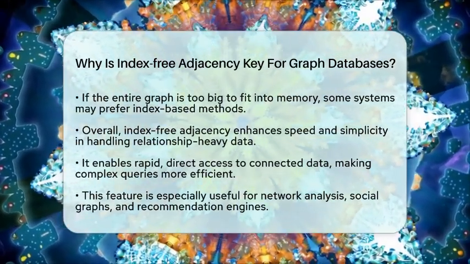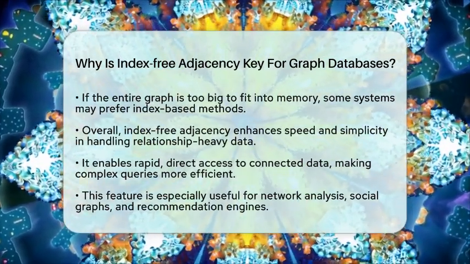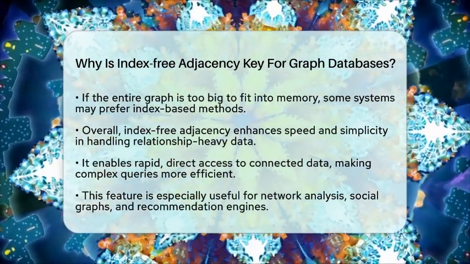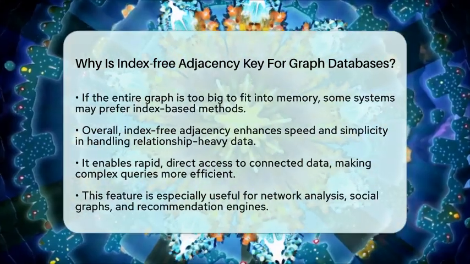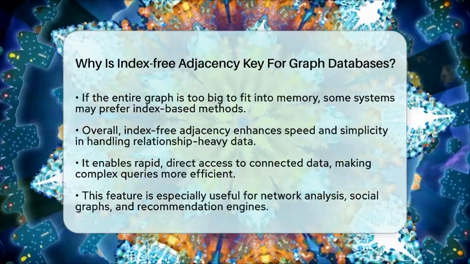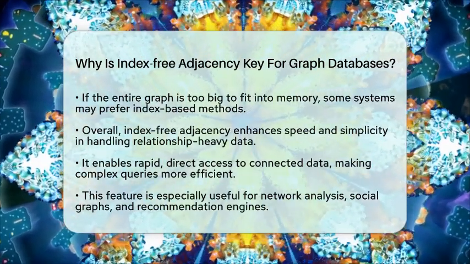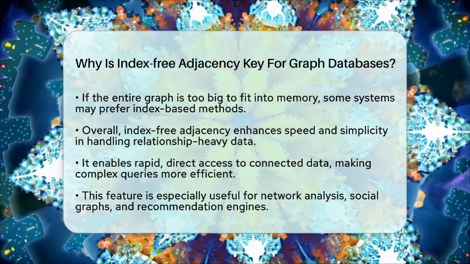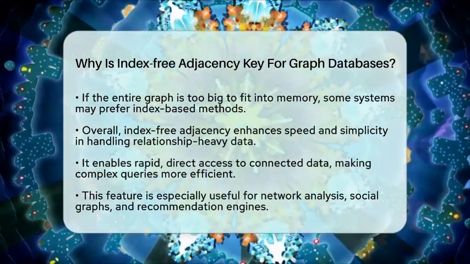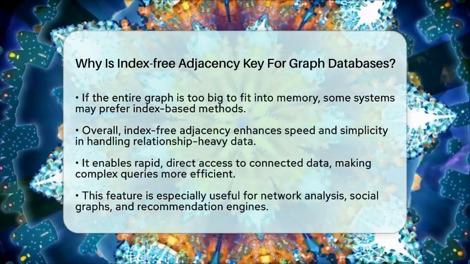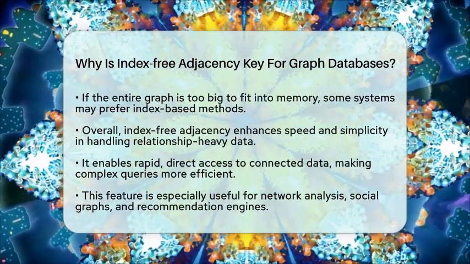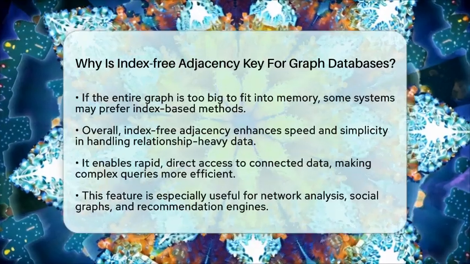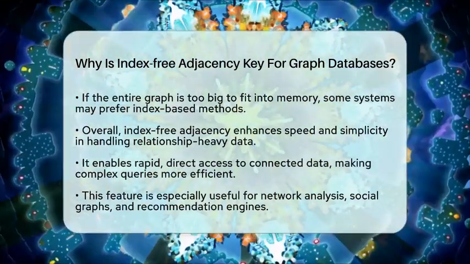It allows for direct, rapid access to connected data without extra searching steps. This makes building social networks, recommendation engines, or network analysis tools much easier and faster. In short, index-free adjacency is key because it provides a straightforward way to access related data instantly. It keeps traversals quick, predictable, and simple, which is exactly what you want when working with complex, connected information.